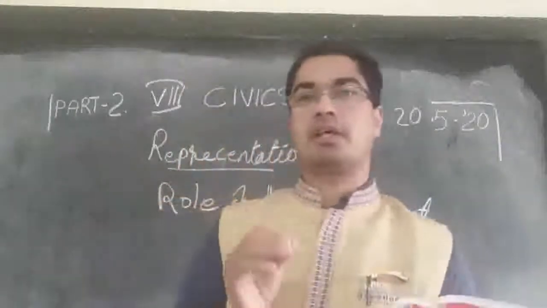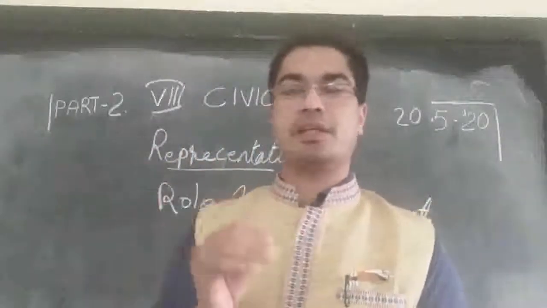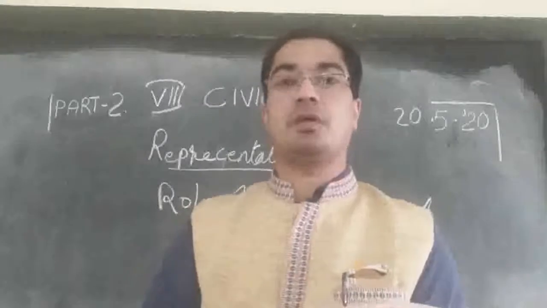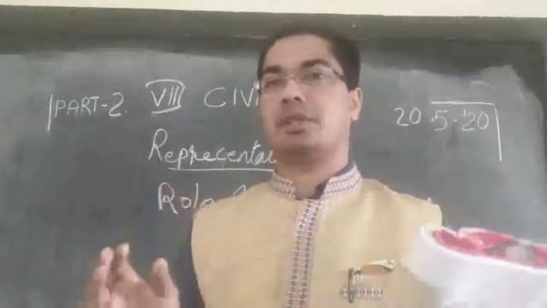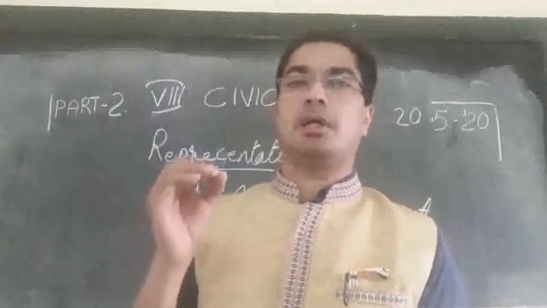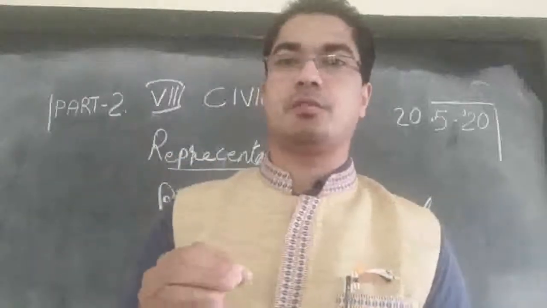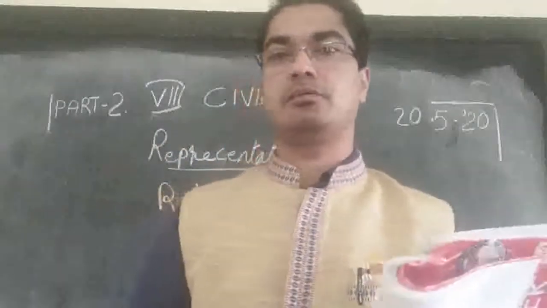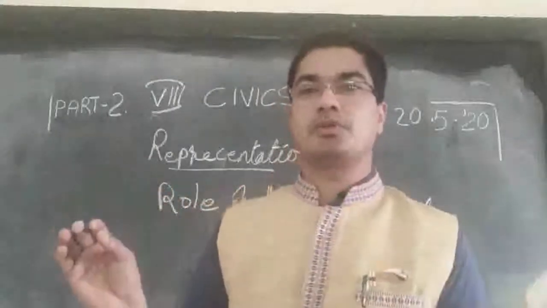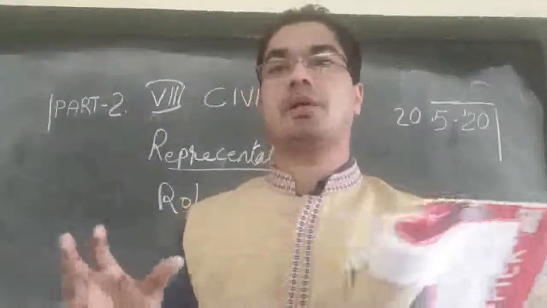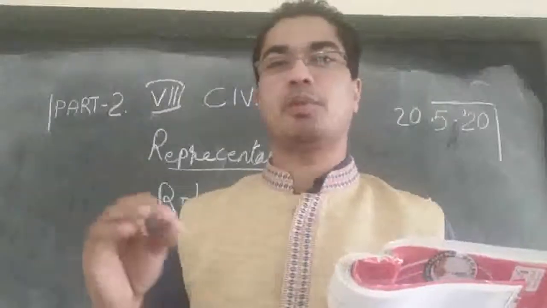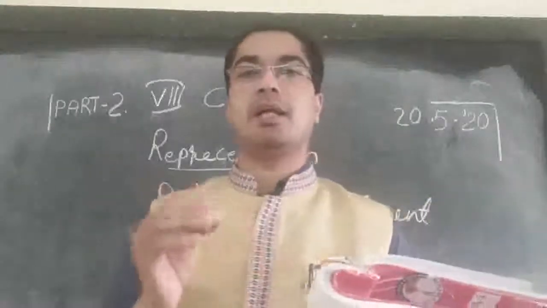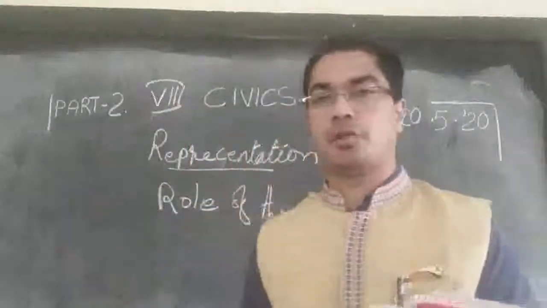The Lok Sabha members are elected by the people through the election. We elect our members, we elect our leaders, and we send them to Parliament. The members of the Rajya Sabha are elected by the MLAs of every state. For example, the Rajya Sabha member from Arunachal will be elected by all the MLAs of the Arunachal Pradesh Assembly. And all the MLAs of Assam will come together, discuss, and elect the Rajya Sabha member from Assam, and so on. Every state has its own MLAs, and they elect the leaders to the Rajya Sabha.